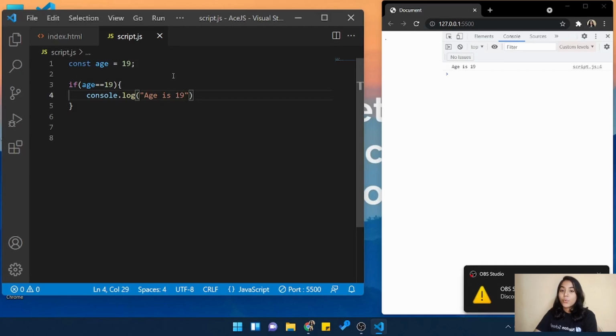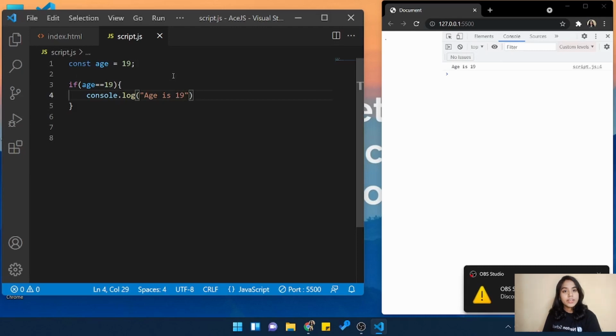And then after closing this parenthesis, I will put curly braces, and inside those curly braces we will say that if age is equal to 19, then what to do? If this particular thing is true, then what to do? We have to say console.log age is 19. Okay, now we have to come out of those curly braces. Now there is a situation. If you do this, then only we are going to do this.